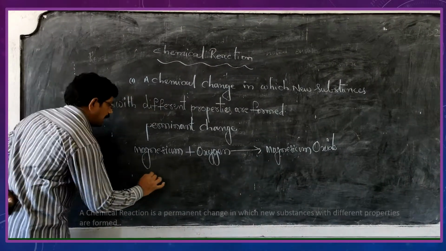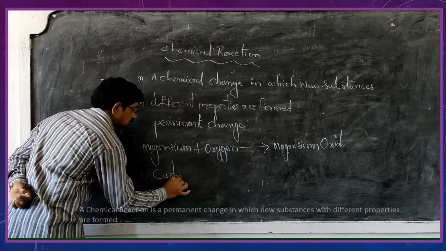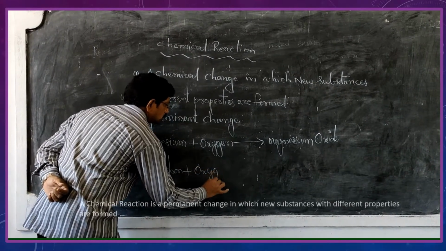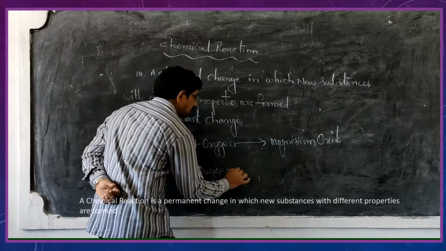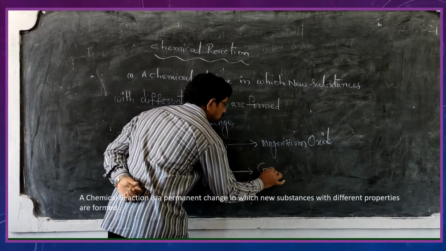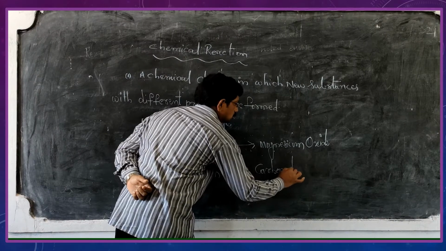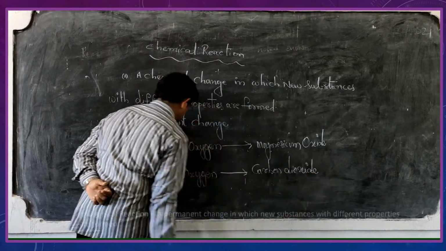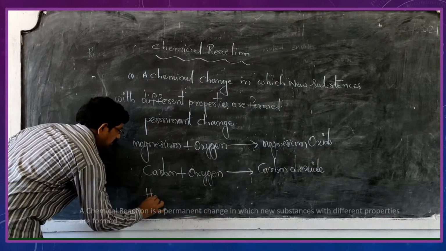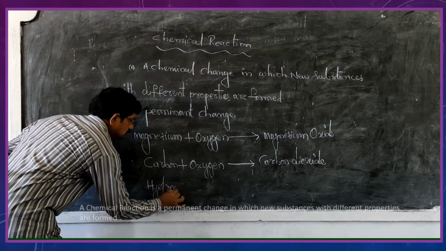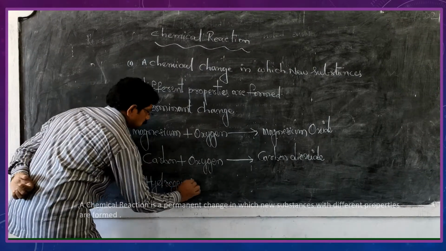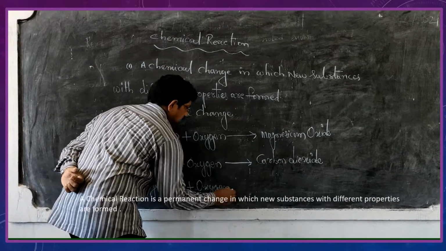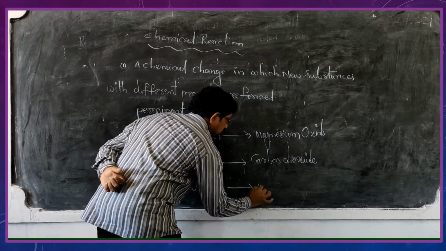Next one, carbon plus oxygen, you will get carbon dioxide. Hydrogen plus oxygen gives water.